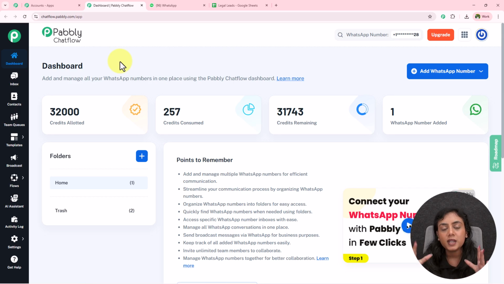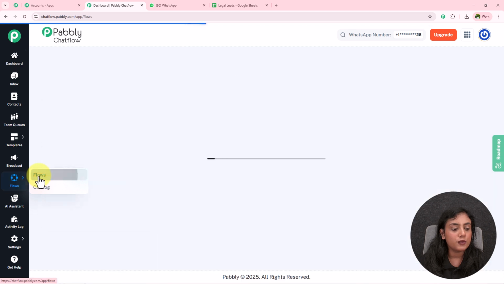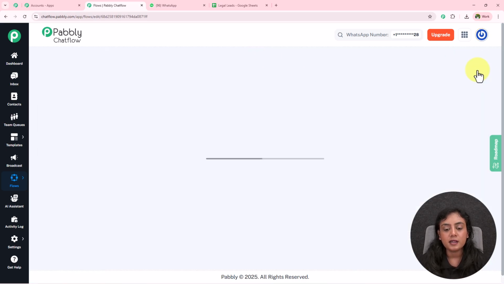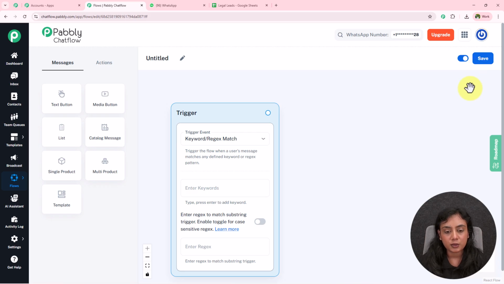Okay, now to create a WhatsApp chatbot inside Pabbly Chatflow, we have to create a new flow. For that, simply from the left side, go towards the flow section right over here and you land on Pabbly Chatflow's flow builder page. Now to add a flow, click on this add flow button in the top right corner and a new flow is then going to be successfully created.